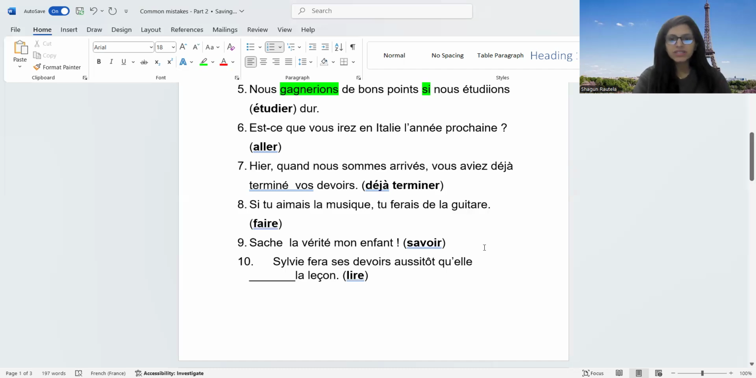Last part. See the last part. Which tense is already given? Fera. So fera is futur simple. With futur simple, we have a combination, 100%, which is futur antérieur. So how are you going to conjugate futur antérieur? Elle aura lu. Okay, elle aura lu.